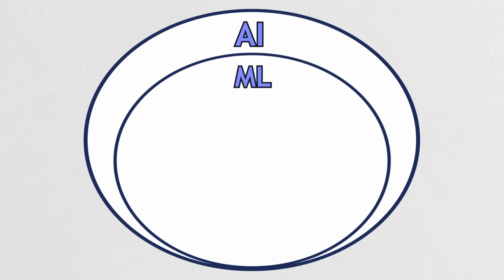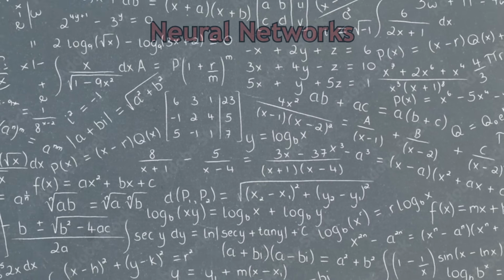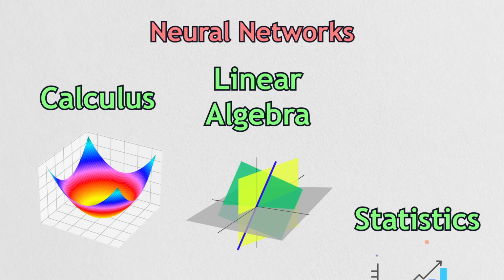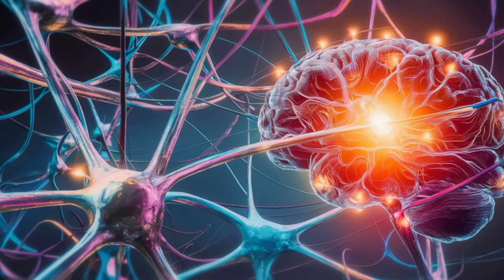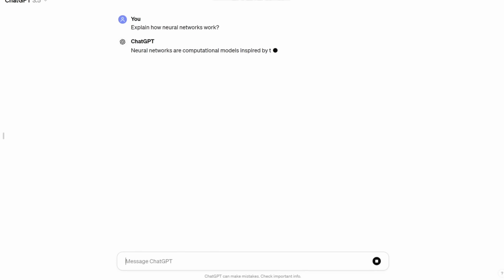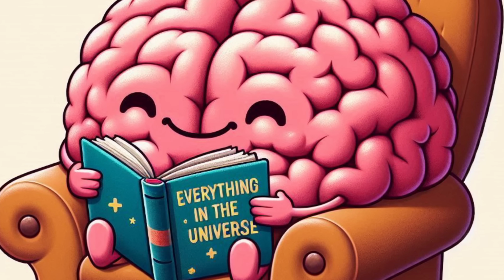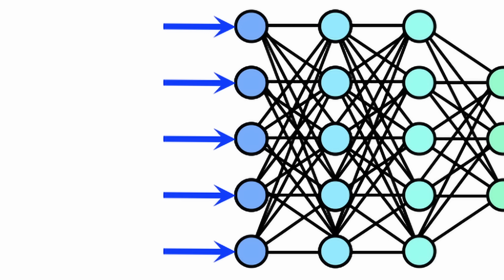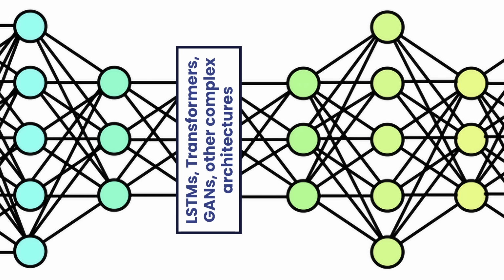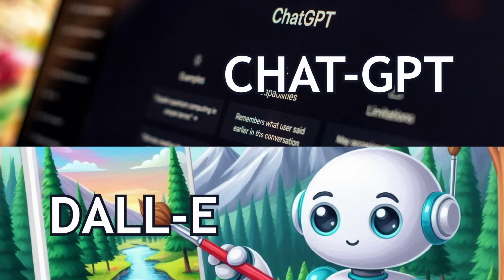Deep learning is a subset of machine learning and contains only neural networks. Neural networks are complex mathematical operations using concepts from calculus, linear algebra, and statistics. Neural networks are today the dominating tools for handling complex data like images, text, videos, and audio because of the unlimited learning capacity that it can provide. However, training deep learning algorithms is a harder task to do and requires deeper knowledge in the field. ChatGPT, DALL-E, and other complex AI systems are using deep learning at the core.